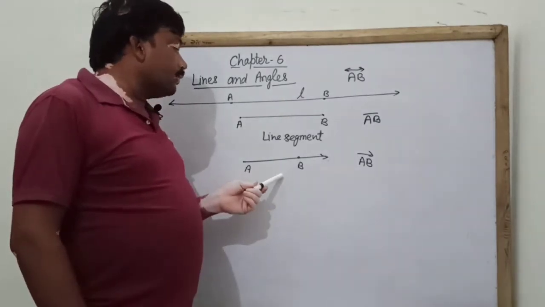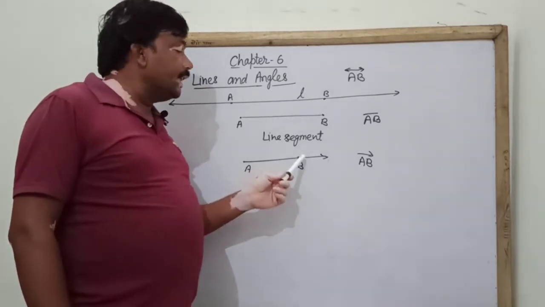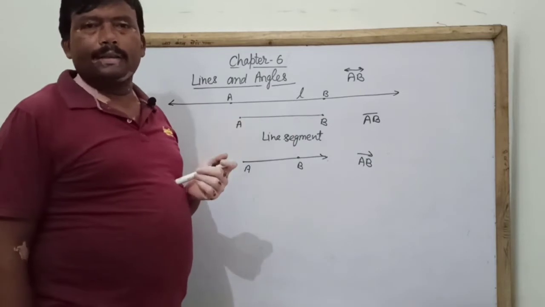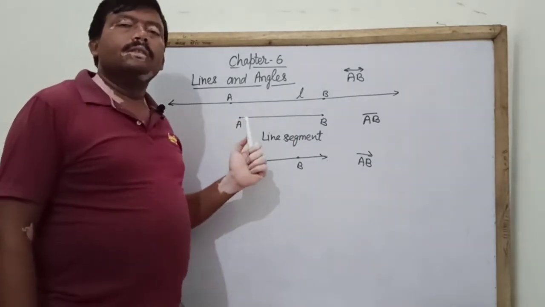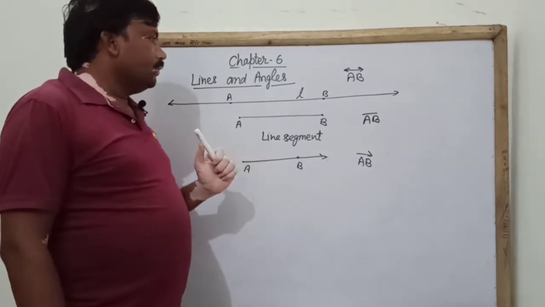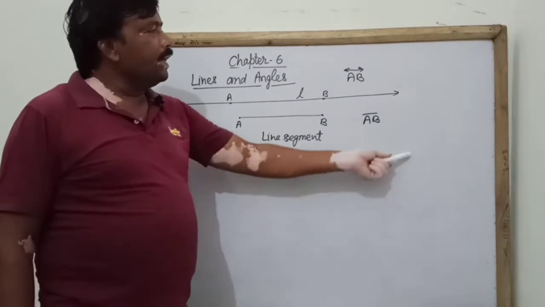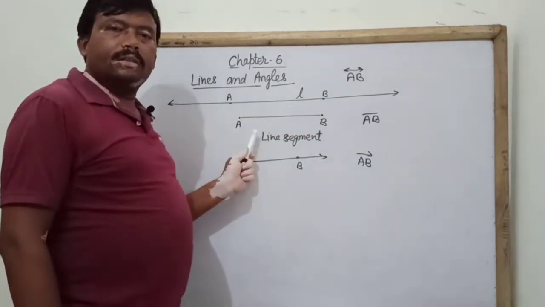And we can also say that it cannot be measured because its one end is progressing toward a direction. तो ये क्या हुआ जाकर, these are some explanations for line segment and ray.